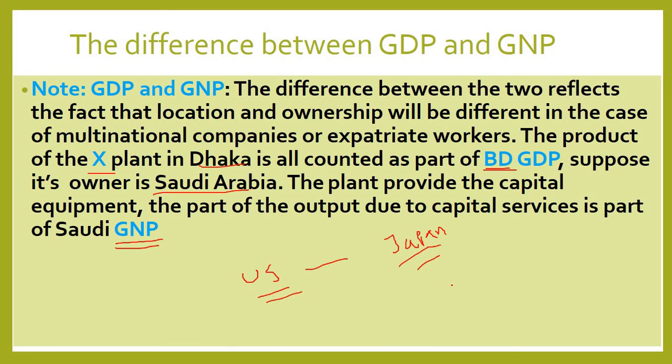The Japanese laborers are working, so this is the GDP for Japan, but a certain amount of profit will come back to the USA, so this is the GNP for the US.